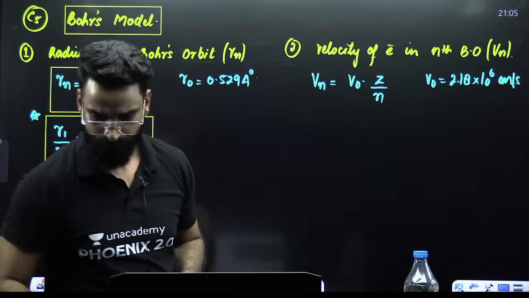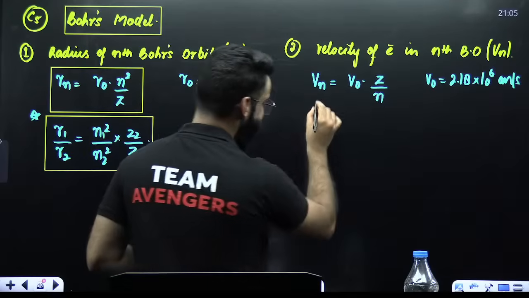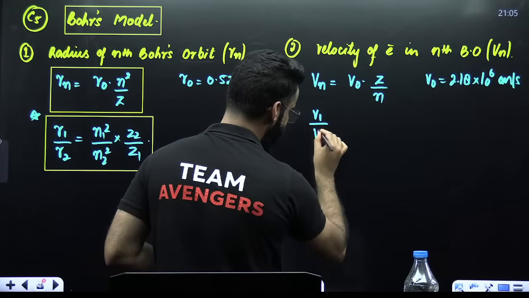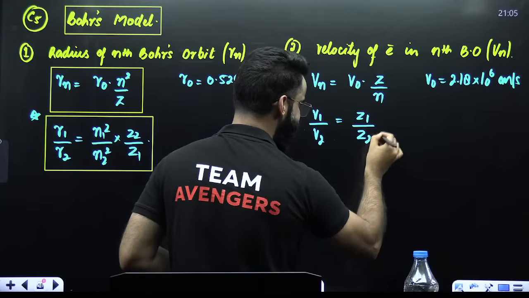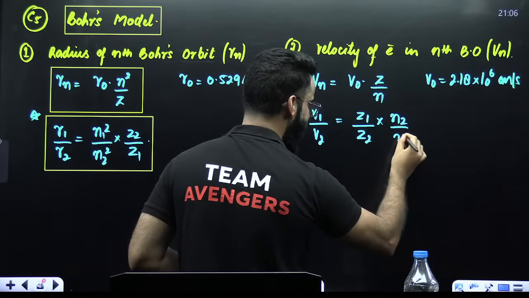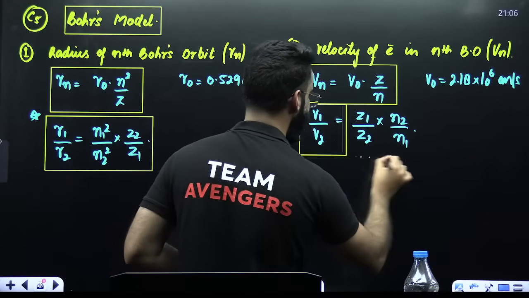And if you have to compare the velocities of two electrons, you will write V1 by V2 is equal to Z1 divided by Z2 multiplied by N2 divided by N1. Remember these two results as well.